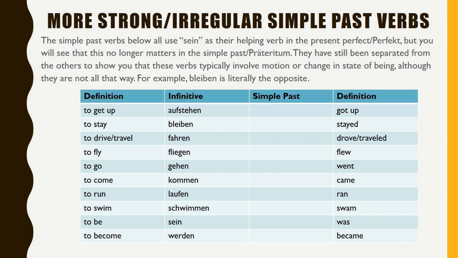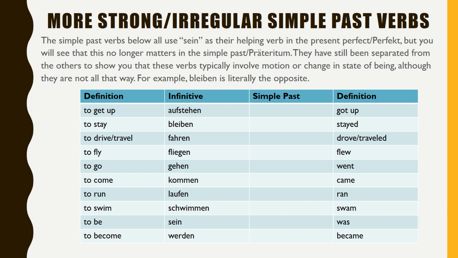The simple past verbs below all use sein as their helping verb in the present perfect, but you will see that this no longer matters in the simple past Präteritum. They have still been separated from the others to show you that these verbs typically involve motion or change in state of being, although they are not all that way. For example, bleiben is literally the opposite. Grouping these verbs together may help you to continue to remember that they use sein in the perfect.